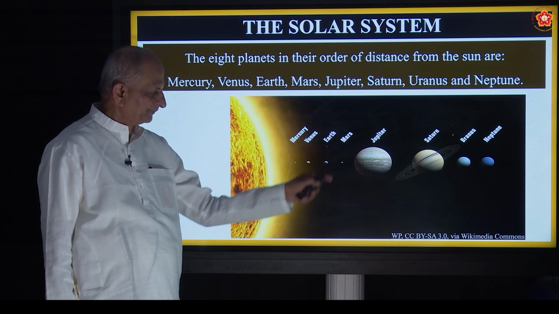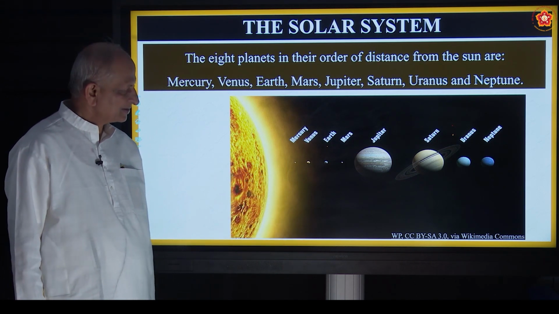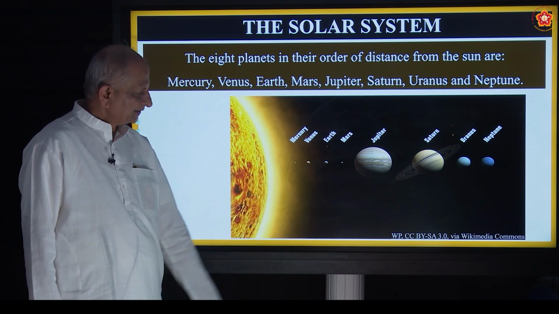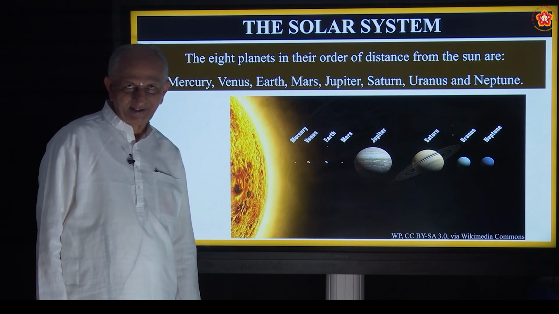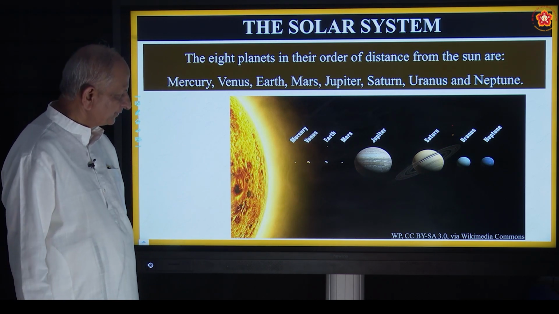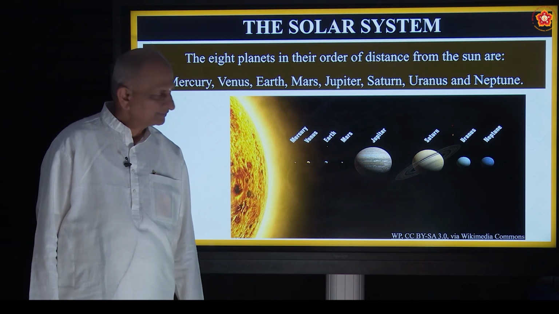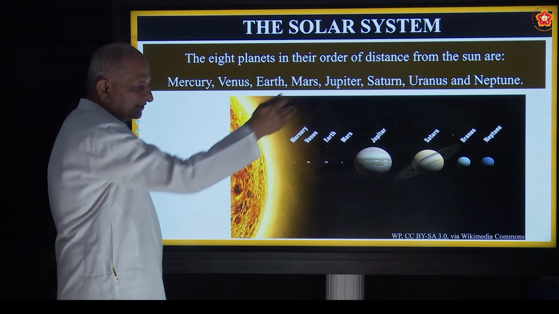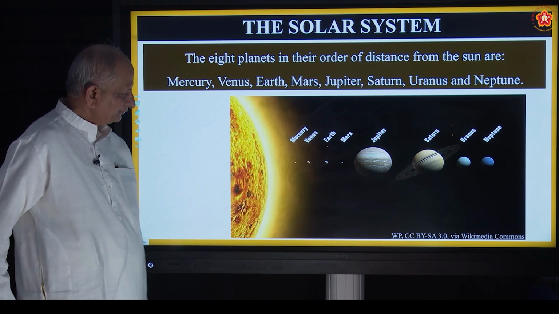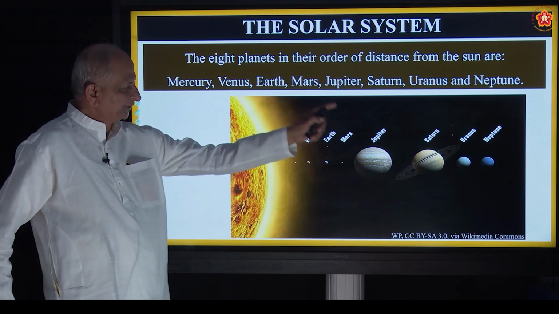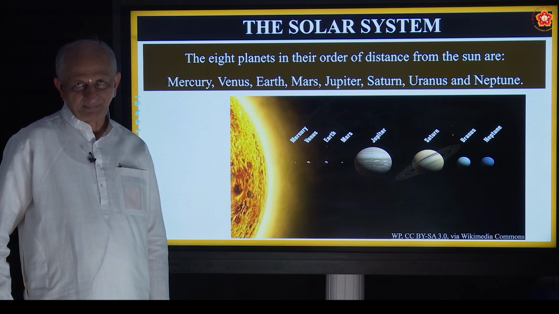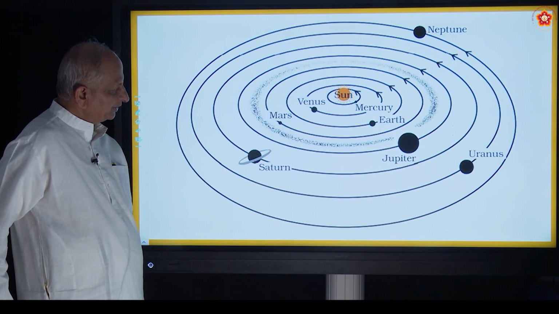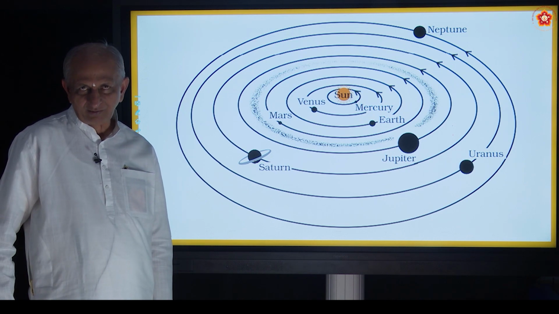Then you have Mars, it will be the red planet. And next is the biggest of the solar system called Jupiter. Then comes the most beautiful, called Saturn, because of the rings around it. After that there will be Uranus and lastly Neptune. So they are at different distances about which you are going to see now. Okay. So this whole thing is called the solar system. Are you following? Okay.